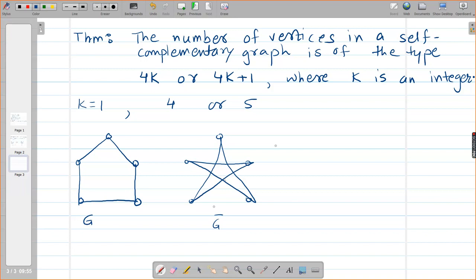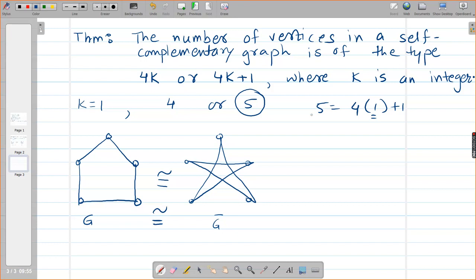Is this correct? Yes, ma'am. And these are isomorphic graphs. So how many vertices are there? There are 5 vertices. So 5 you can write as 4 into 1 plus 1. So k value is 1 here, okay?